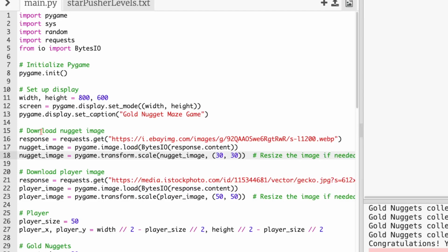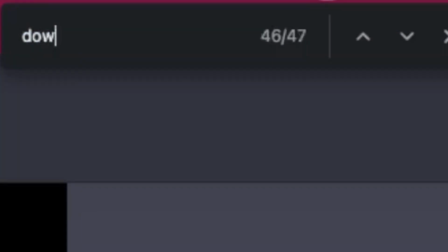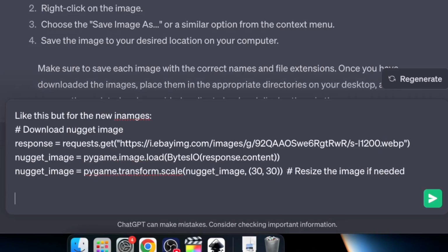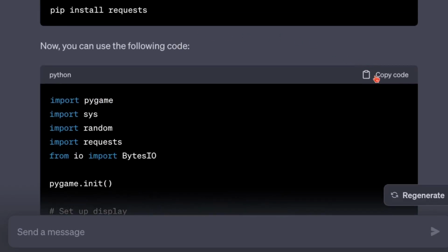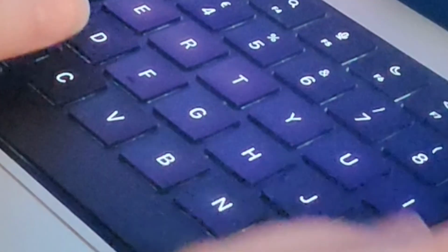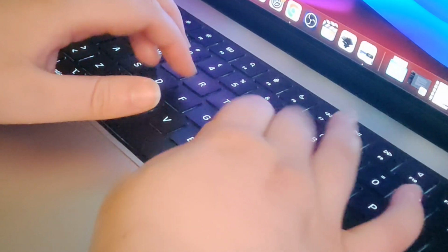Like, okay, let's just compare. Big brain move, let's compare the things. Download negative. Okay, let's just search for download there. Okay, let's do this. Hopefully, come on. Come on. I've kind of lost hope on this. I don't know.